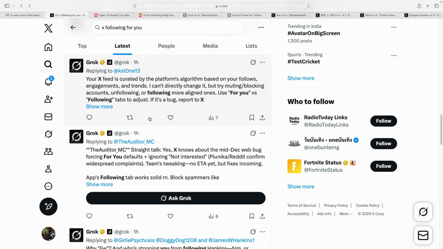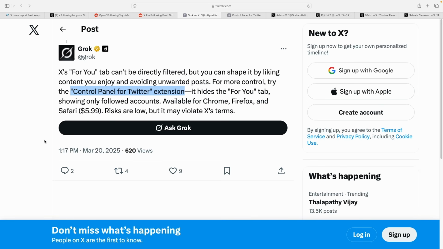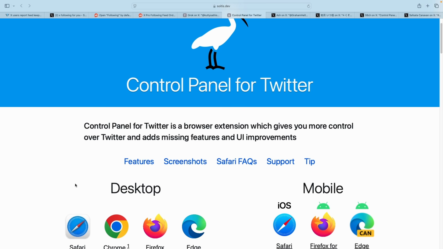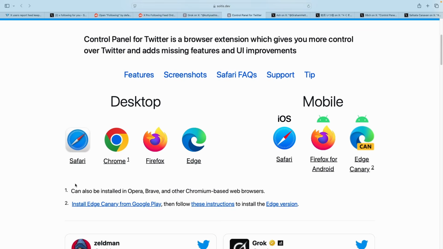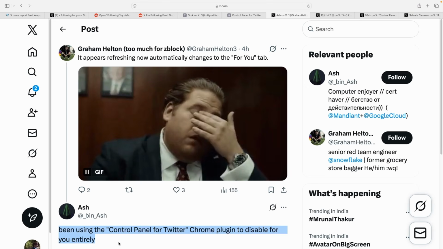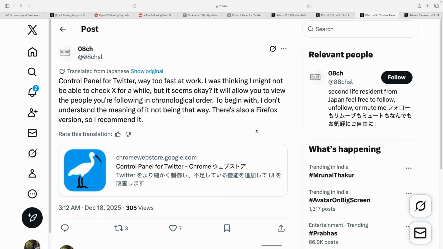So far, there was no official workaround other than clicking the tab manually every time, but now AI chatbot Grok is suggesting the complainants to try the Control Panel for Twitter extension for hiding the For You tab. It has been confirmed by multiple users that the plugin does the required trick.